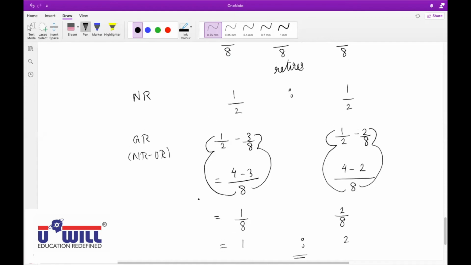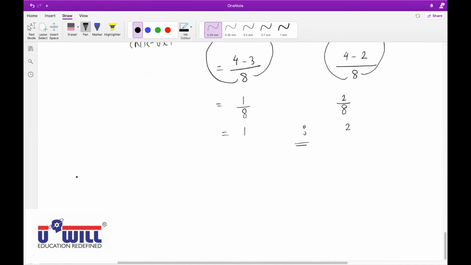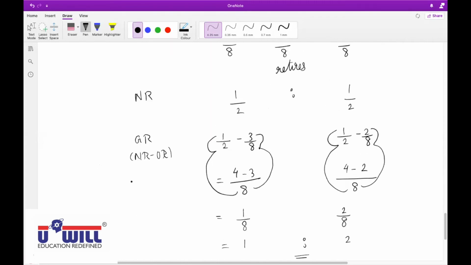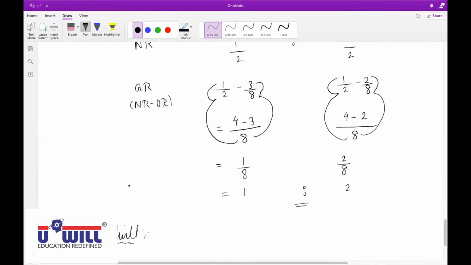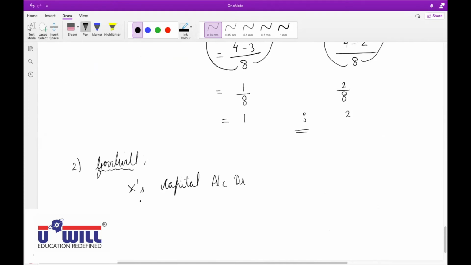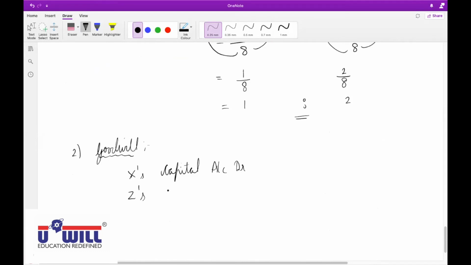Now tell me the entry for goodwill. The retiring partner will be credited and the gain ratio partners will be debited. Remaining partners X and Z capital account we will debit. X capital account debit, Z capital account debit, the remaining partners, that is X and Z capital account debit.